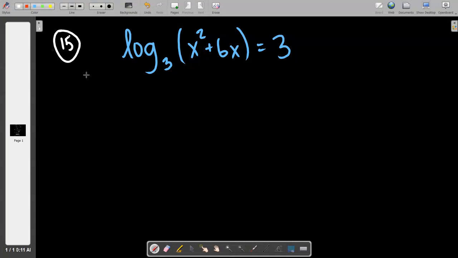As soon as you get to the point where you've got log equals a number, the right thing to do is always to convert it to exponential form, we say. So when we water cycle it out, we get 27 equals x squared plus 6x. Right, and that's got to be our thinking. If it's this normal kind of quadratic where it's got an x squared and a regular x and a number, setting it equal to 0 is your go-to.